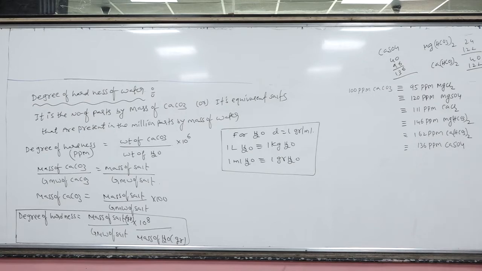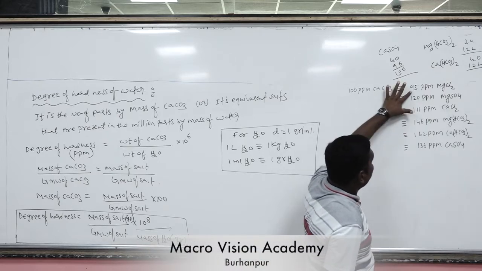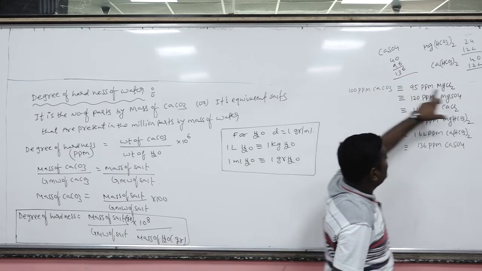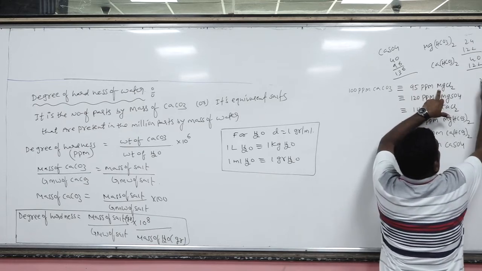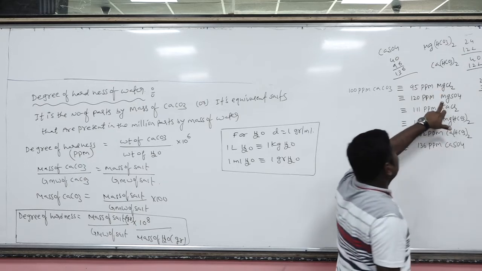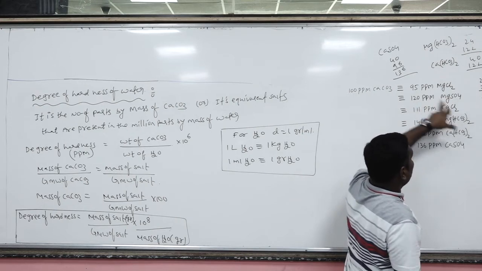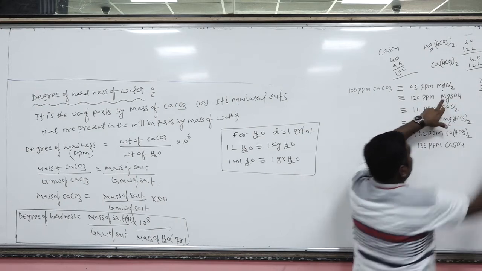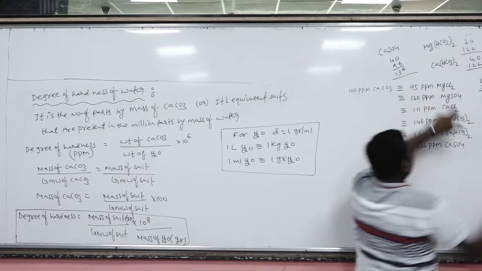Okay. Now 100 ppm CaCO3 is equal to 95 ppm MgCl2. 95 is nothing but its molar mass. Magnesium atomic weight 24, chlorine 71, so 95. Okay. Now MgSO4 120 ppm, which is nothing but 120 grams. This is the 1 mole of the MgSO4. Mg 24, SO4 96. Okay. Total 120.